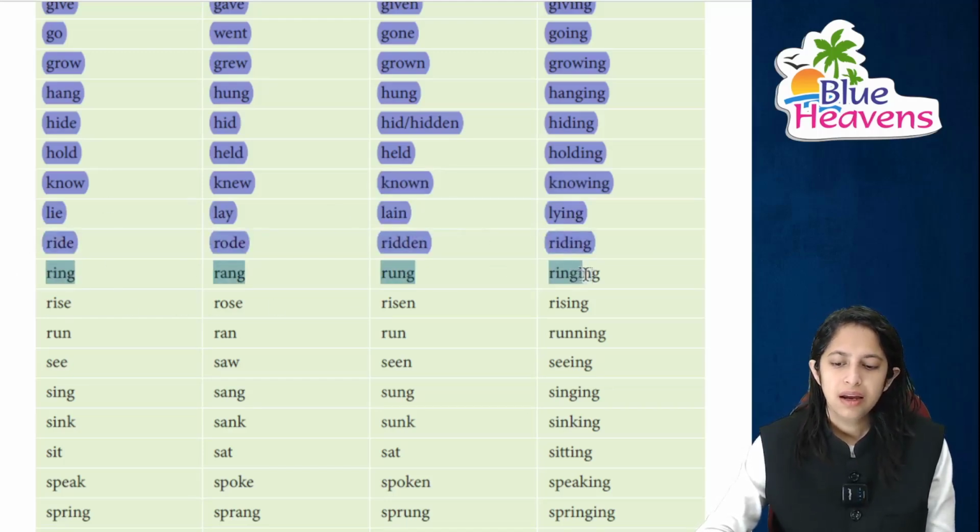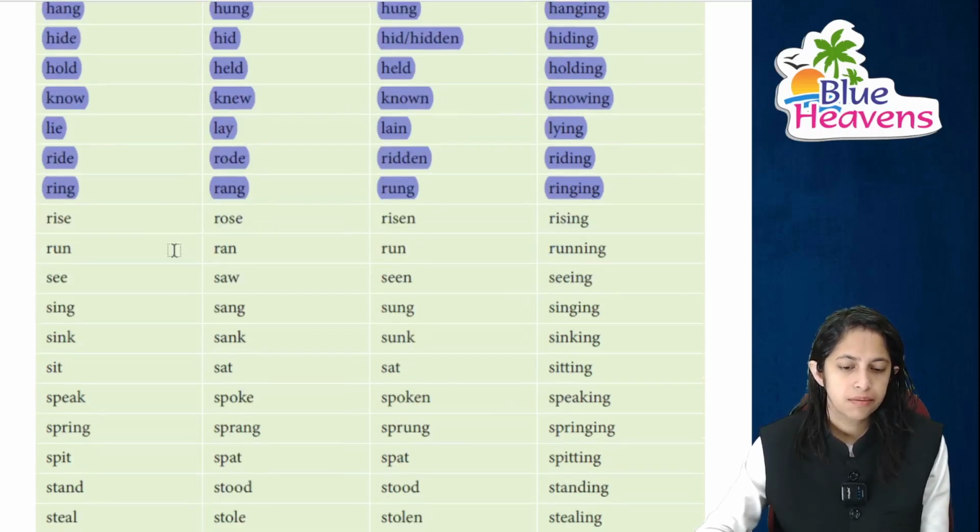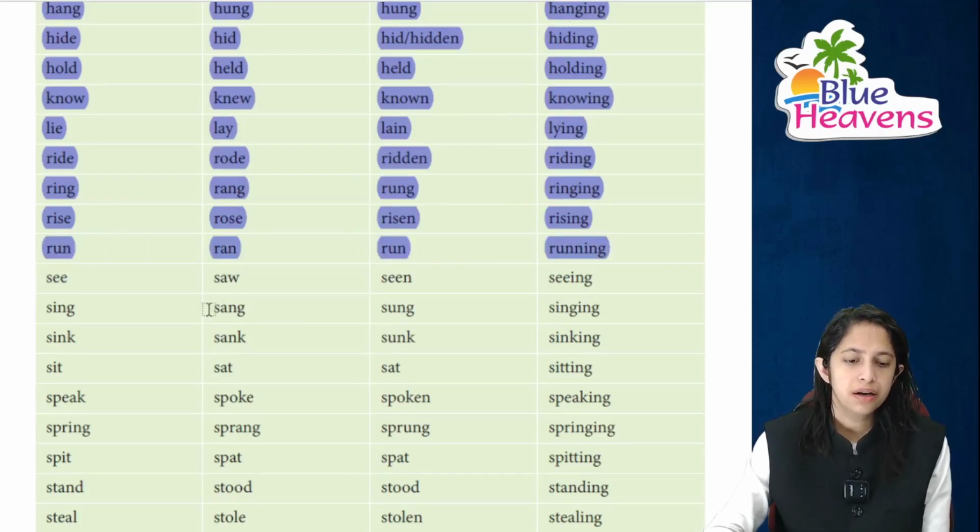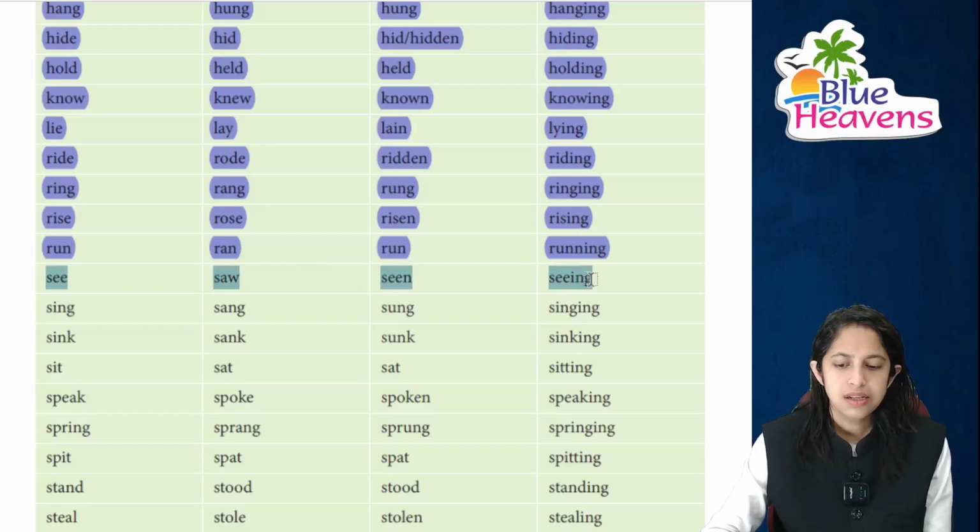Ride का rode, ridden and riding. Then ring का rang, rung and of course ringing. Mark it important. Rise का rose, risen and rising, right? Run का ran, run, running. Please mark it again important. See, saw, seen, seeing. Very important. Sing का sang, sung and singing.